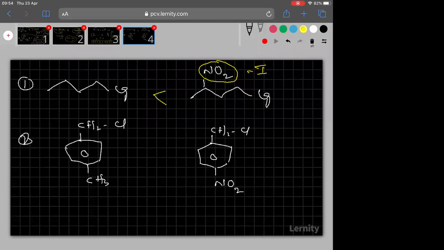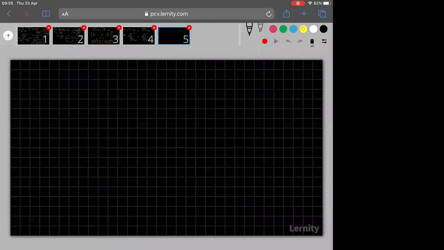So what is the answer? Second one. Why? Here NO2 is there. NO2 will show minus M effect, while here CH3 is there, it will show plus hyperconjugation because of 3 alpha hydrogens here, and minus M groups will stabilize the transition state, thereby rate of SN2 will be increased. Clear everyone?